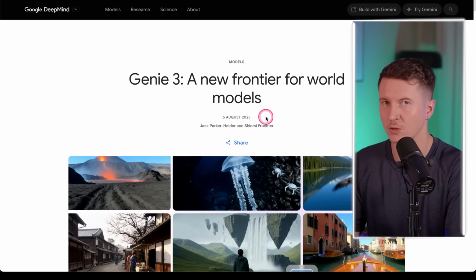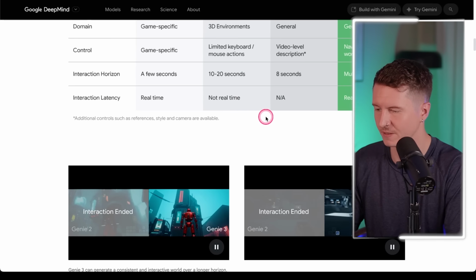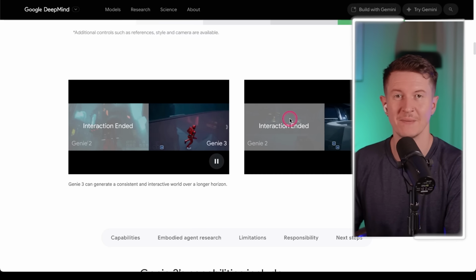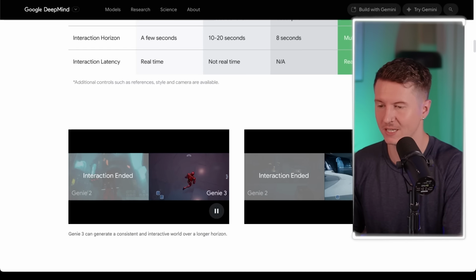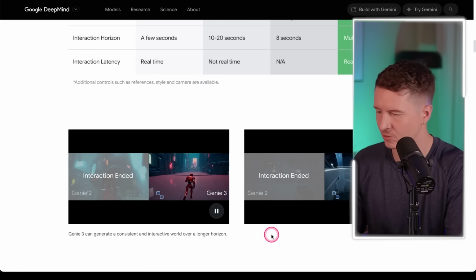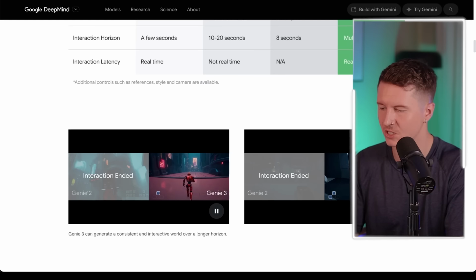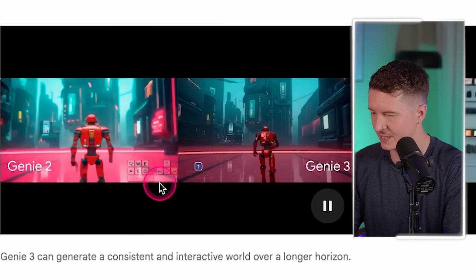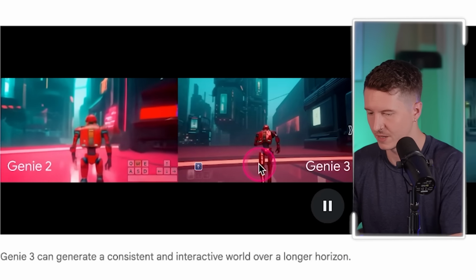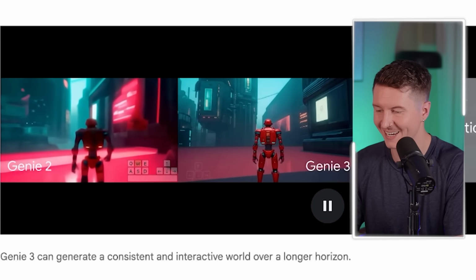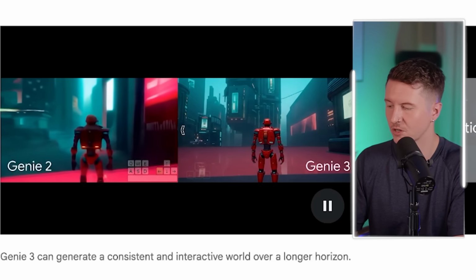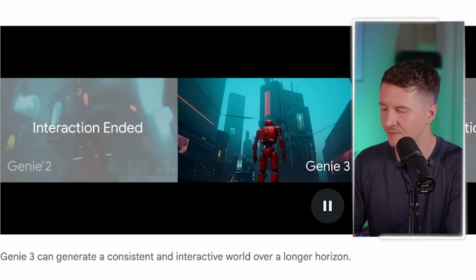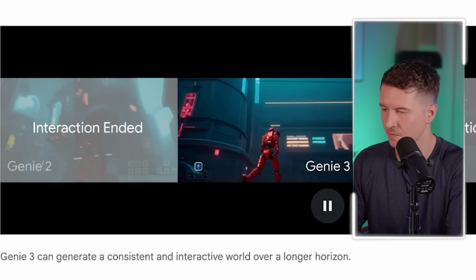Now, it's important to note just how quickly this technology is evolving, because previously we had Genie 2. Genie 2 came out in December 2024, and now we're in August, so it's only been 7 months for them to release an entire new update. And you can see here just how much of an improvement it is from Genie 2 to Genie 3. The resolution is increased, as are the clarity and quality of the environments, as well as the realism and nature of the movements of our characters.